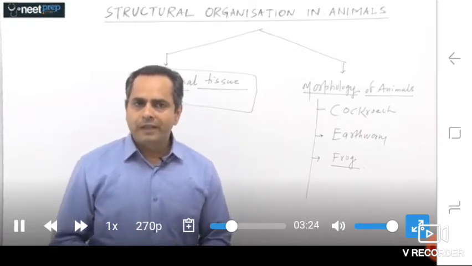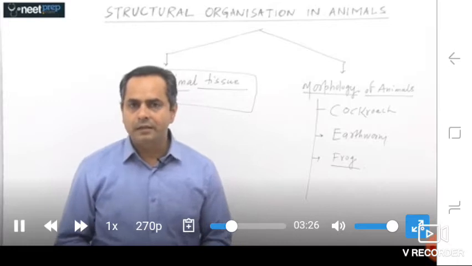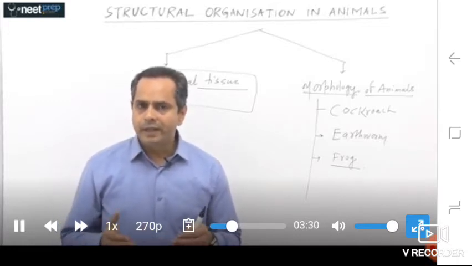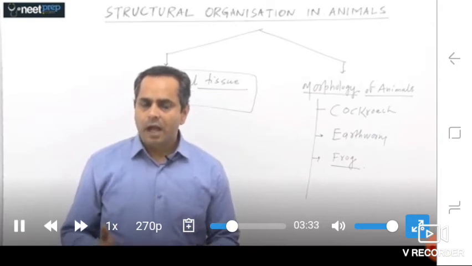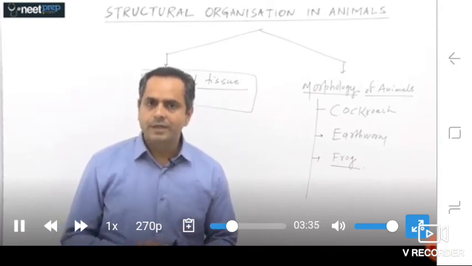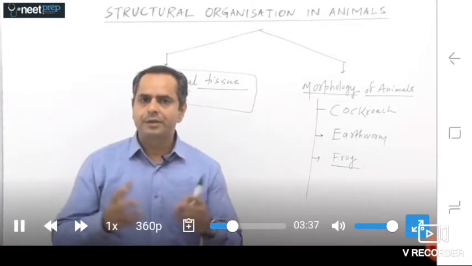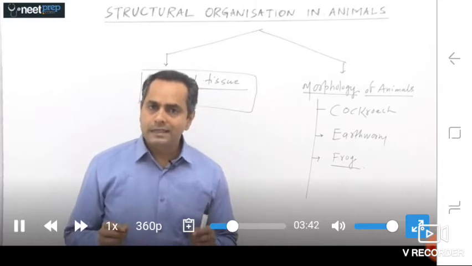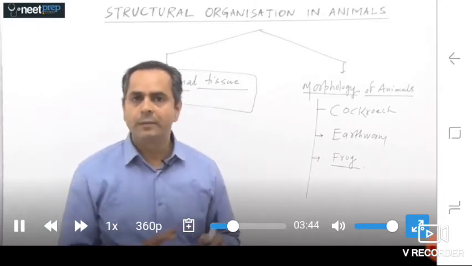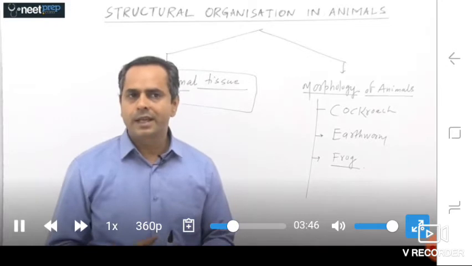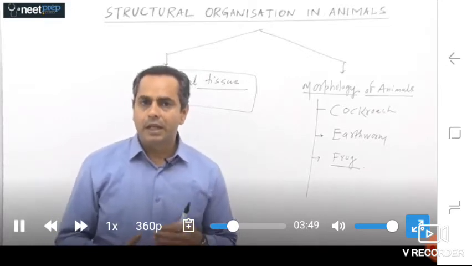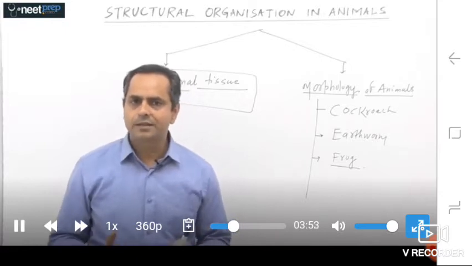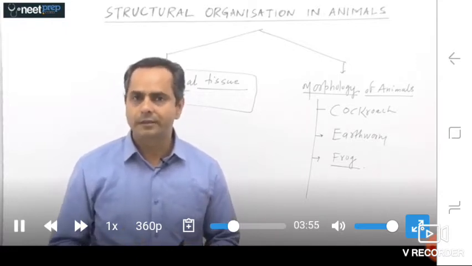So what kind of activities are present in multicellular organisms? One thing is very clear, that multicellular organisms are composed of millions of cells, and although all cells are independent and all cells can perform individual functions also, it is the basic property of a cell, the structural and functional unit of life is called cell.